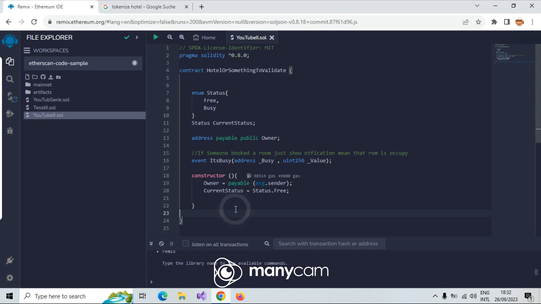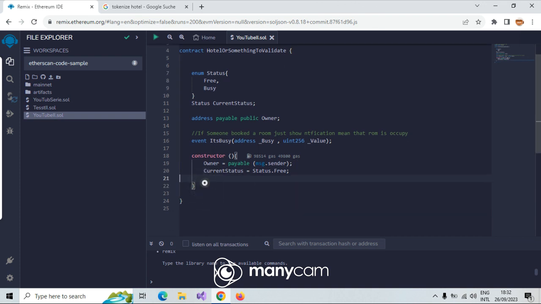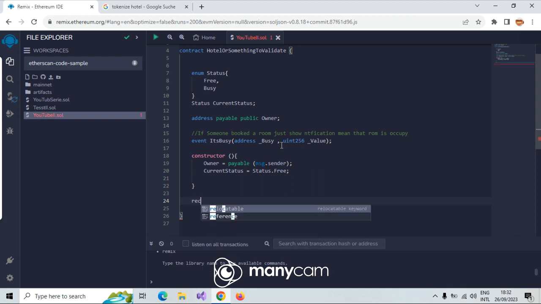Let me go further. If you see some bugs, you are able to just fix them. Now guys, let me make another function here, for example receive, which we learned about also, because these are things when I make an example here, it's according to our last chapters. I say here receive, which you know what that is, and that is external.